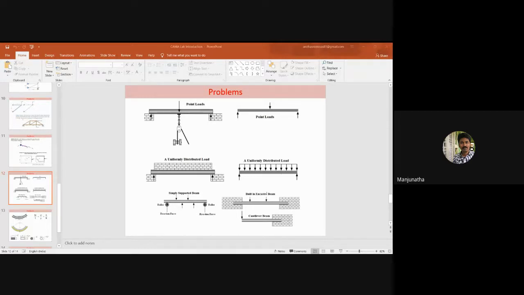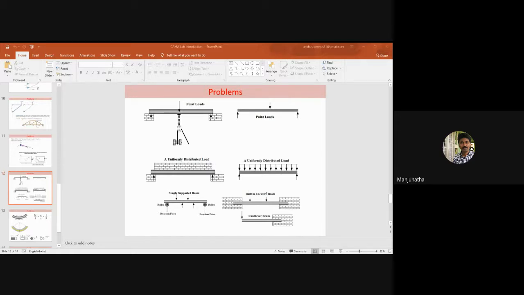And another kind of load is uniformly varying load, where the load varies from one point to the other point, from increasing to decreasing order or decreasing to increasing order. That will be considered in terms of pressure over the beam.